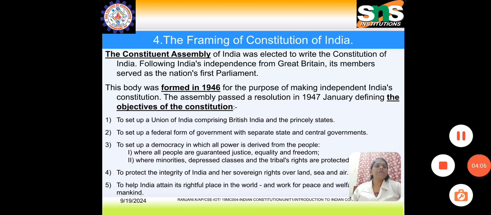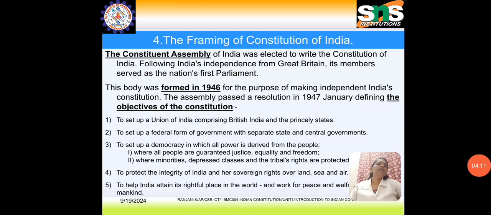So the constitution has been framed, and the new constitution was signed by Rajendra Prasad on January 26, 1950. After the British control, the Indian constitution was framed.